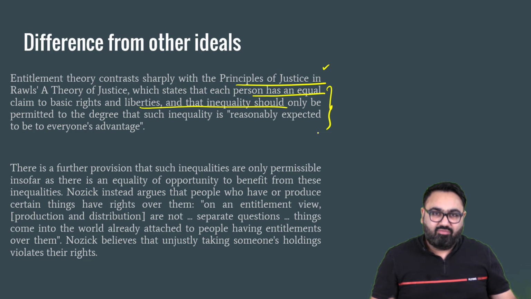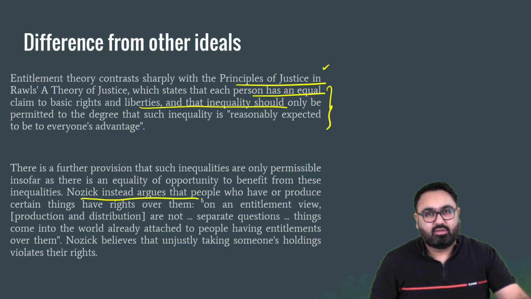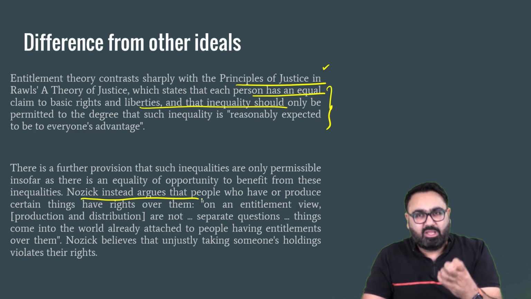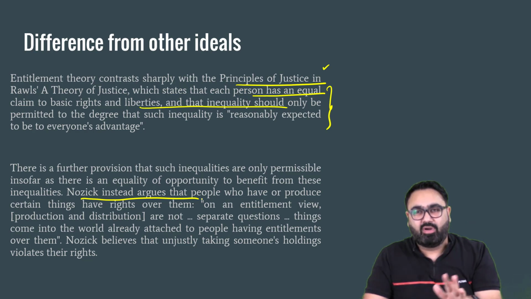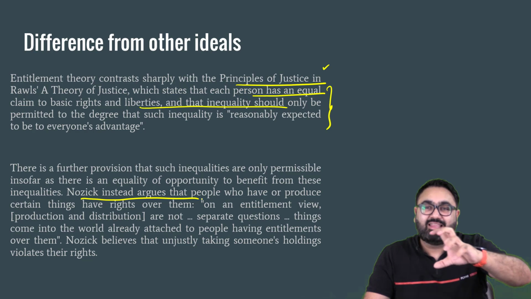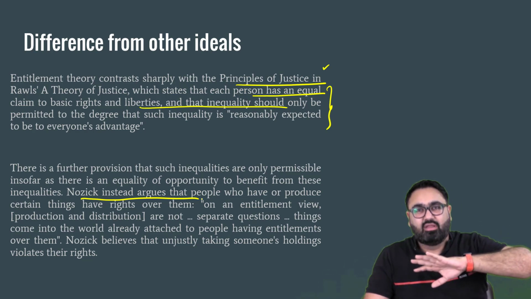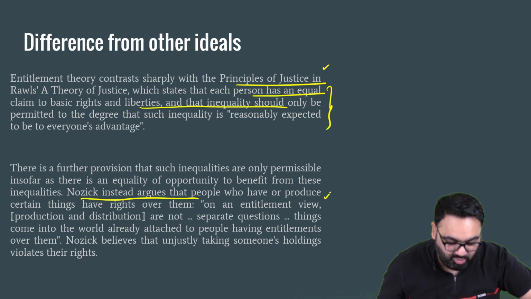So on one hand, we have Robert Nozick, where he says that property should not be redistributed by the government. People who own the property can transfer the property to the next generation or whatever. On the other hand, John Rawls is saying that it should be divided in such a manner that everyone gets equally whatever resources or opportunities the state has to present.